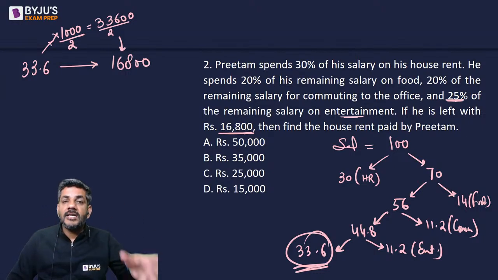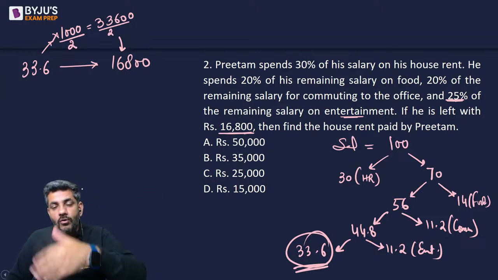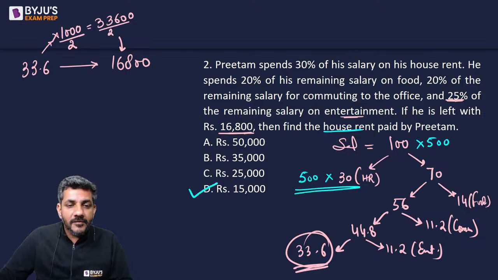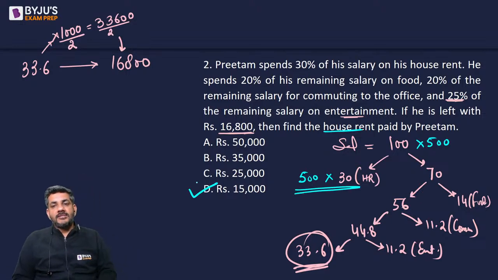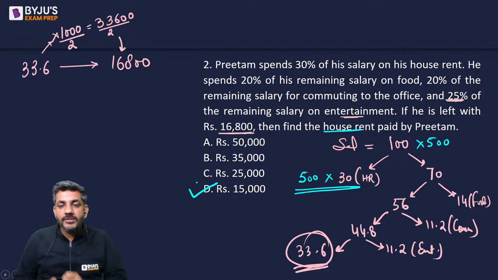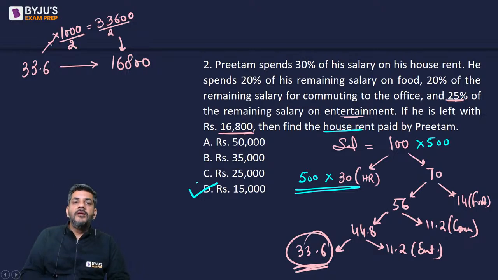So I have multiplied all the values by 500. Multiplying everything by 500, the total salary will come to 50,000. But the question is asking about the house rent, which will be 500 into 30. 15,000 is the right answer for this. If he's left with 16,800 rupees, then the house rent paid by him is 15,000.